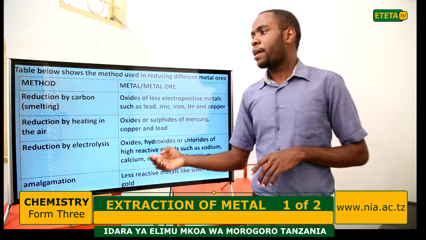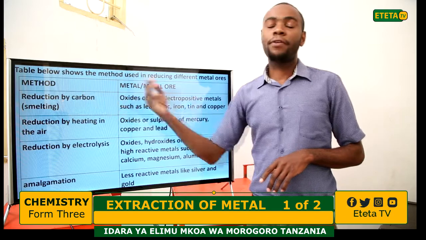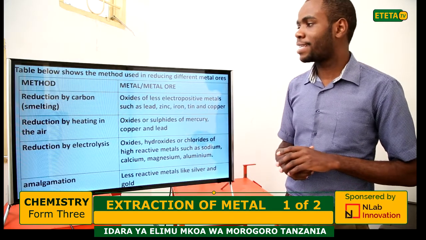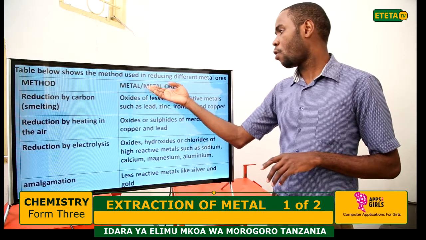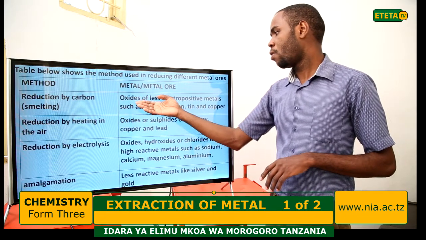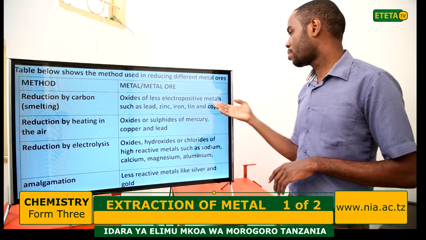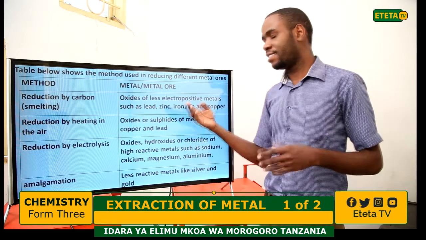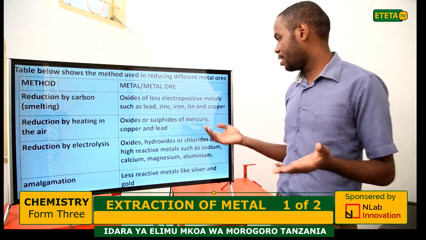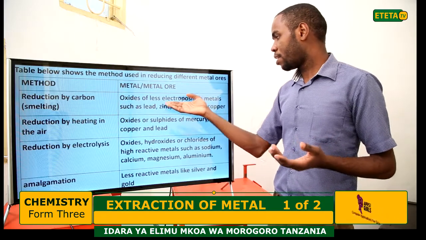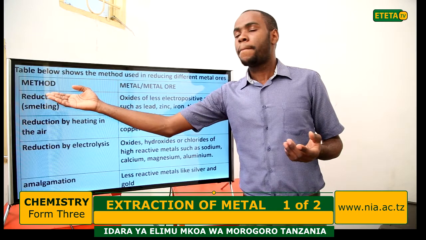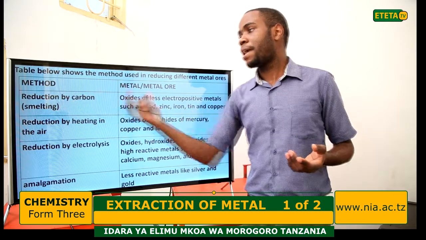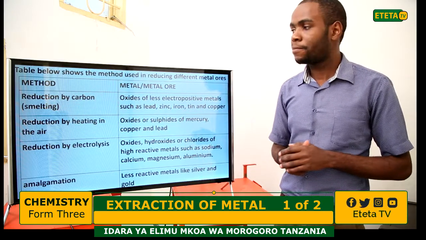Reduction by carbon, which is smelting, we call it chemical reduction. The oxides of less electropositive metals such as lead, zinc, iron, tin, and copper are extracted by the method called chemical reduction, or reduction by carbon, smelting.